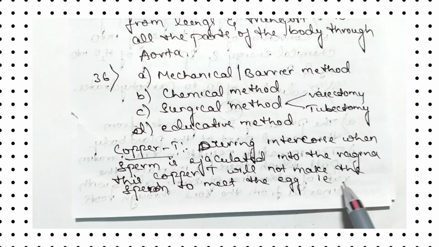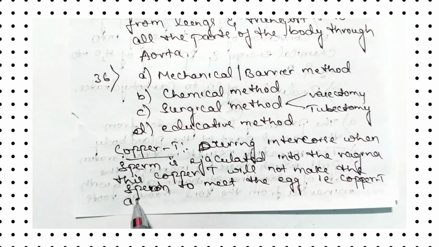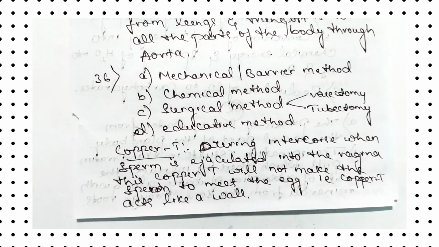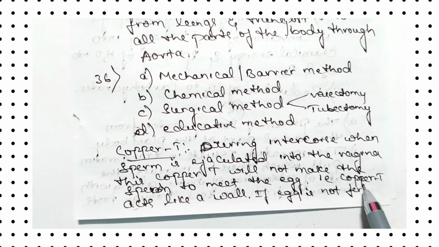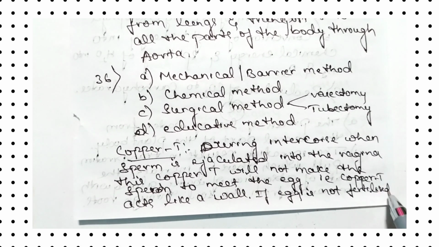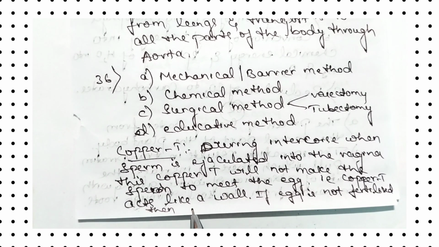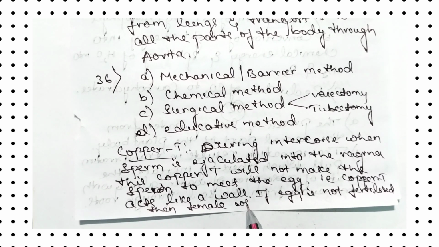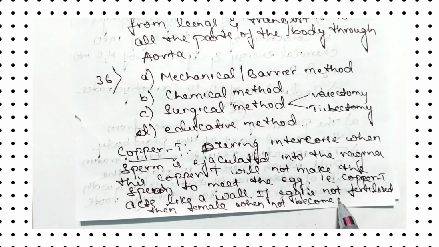That means copper tea acts like a wall. If the egg is not fertilized, then the female will not become pregnant.